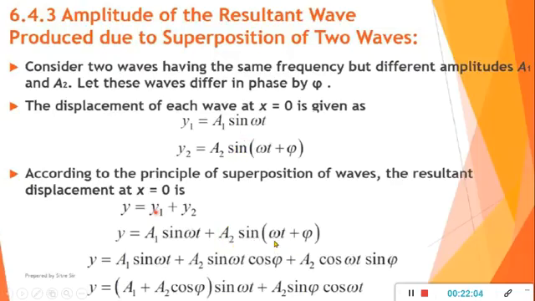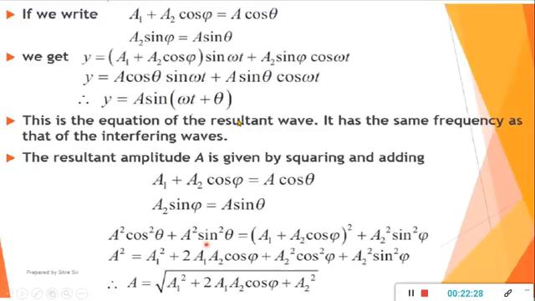sin omega t plus phi में हम लोग sin a plus b का फॉर्मूला लगाएंगे. a2 को समझो बाहर कॉमन लिया, तो sin omega t cos phi plus cos omega t sin phi, फिर a2 को हमने मल्टीप्लाई कर दिया, सो a2 sin omega t cos phi प्लस a2 cos omega t sin phi. ना यहाँ से हमने sin omega t को कॉमन लिया, सो a1 plus a2 cos phi sin omega t, a2 sin phi cos omega t.